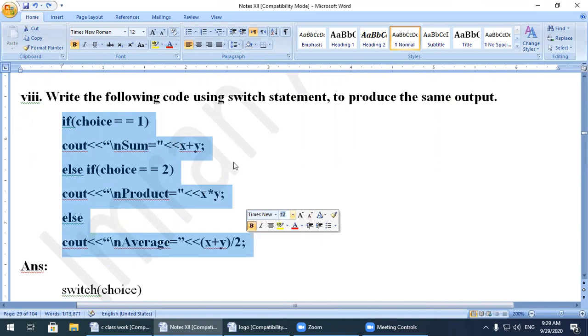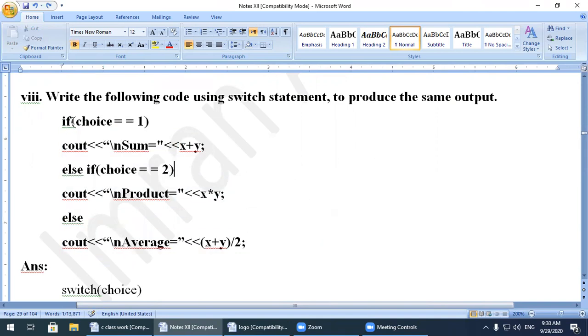Watch here. If choice is equal to 1, this one equality operator, equal to 1, cout like this one. So if the choice is 1, it will display this message. We are not concerned about the program. We are concerned about converting this code.